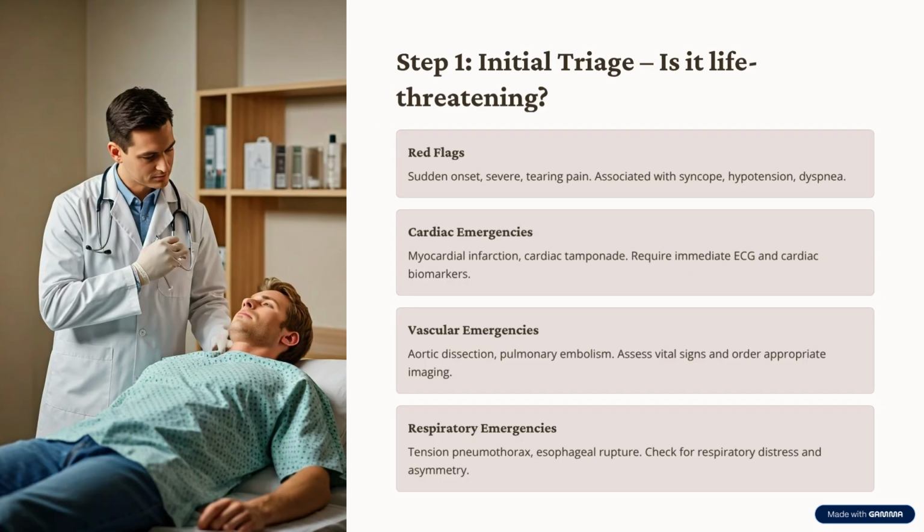MCCQE1 expects broad, safe, and evidence-based reasoning. We will use PQRST, red flags, and pattern recognition. Step 1, rule out the killers. Always assume danger first. Think worst case, then work backward.